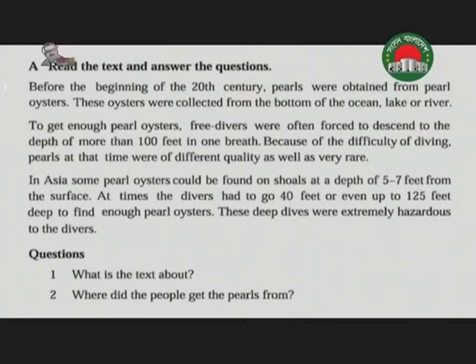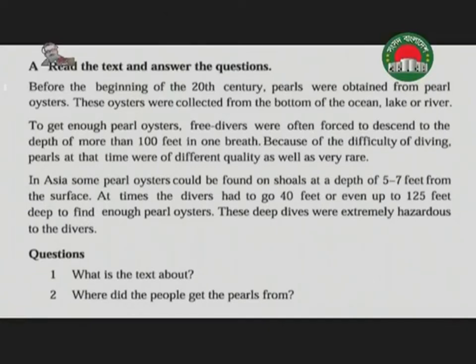What is the meaning of shoals? Shoals, that means অগভীর পানির তলদেশ, shallow water, the bed of the shallow water.